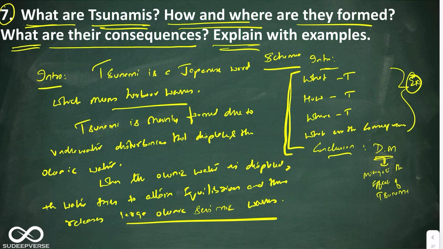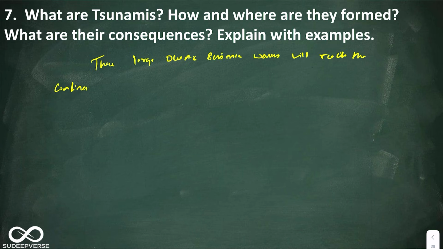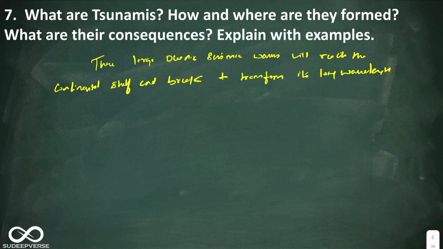Next paragraph. These large oceanic seismic waves will reach the continental shelf and break to transform its long wavelength into wave height.